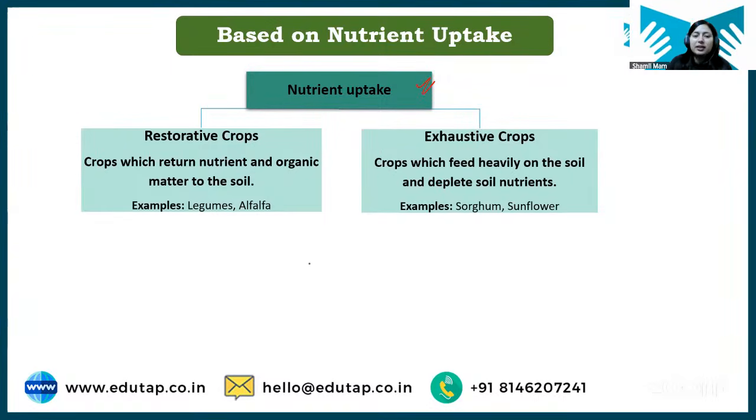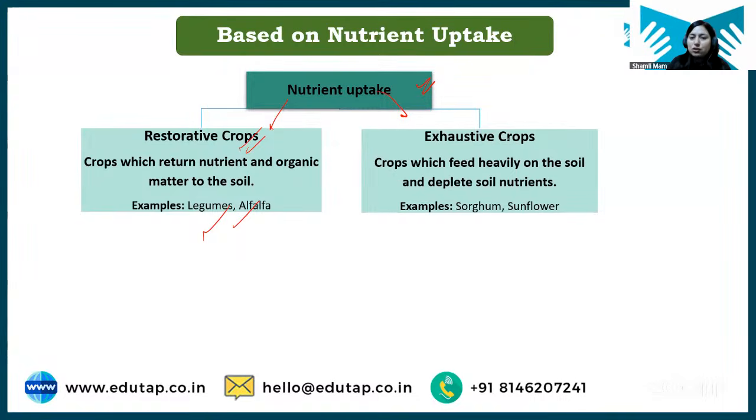So students, till now we have understood that there are few crops which help in restoring soil fertility, like your pulses, okay? And there are few crops like cereals which do not contribute in restoring soil fertility. Now, based on that only, we have this classification that if any crop is restoring the soil fertility, that is called restorative crop. So legumes, alfalfa, all these are restorative crops because they increase nutrient content of soil.